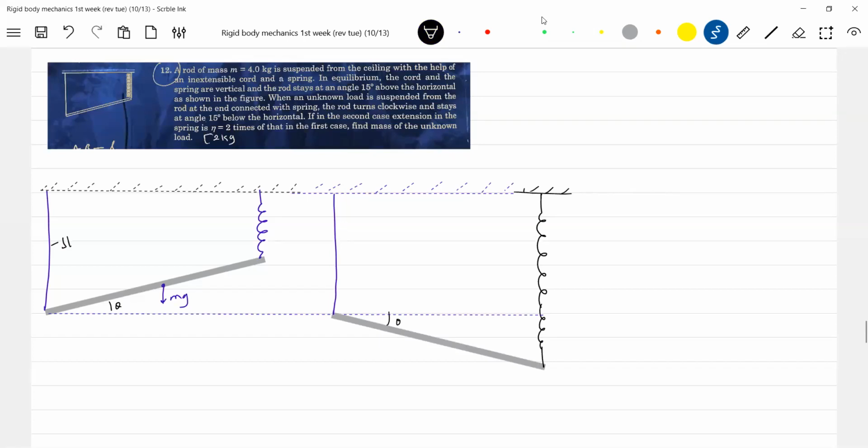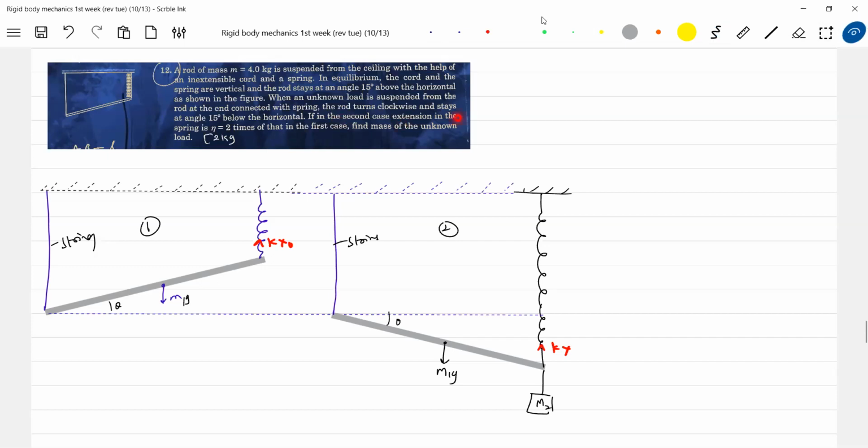There's a string, no, not a rod. There's a string. The right side is this one. So here this is being elongated. This is situation 192. So here I'm going to suspend some mass. Read the question. I think after reading the question, you are supposed to draw the diagram this much.